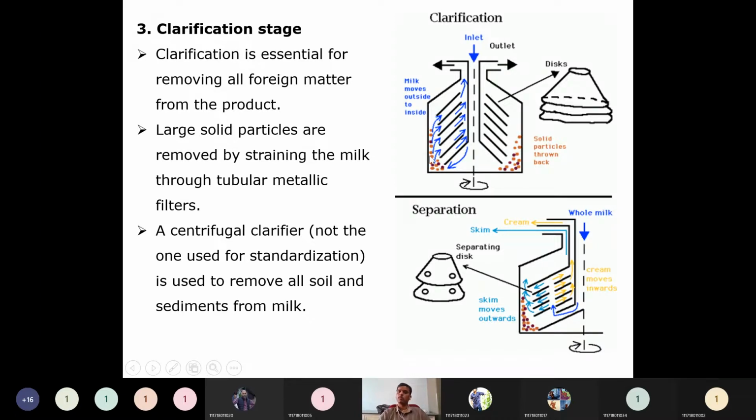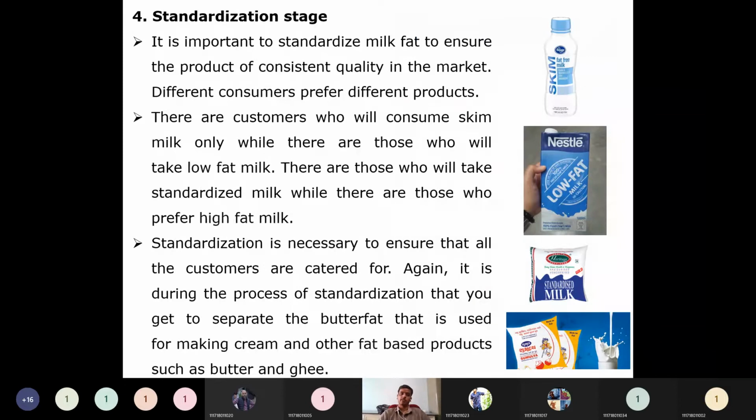Tiny particles will be removed like this. Usually the centrifugal action will be employed here. The next one is once again the standardization stage. It is important to standardize milk fat to ensure consistent product quality in the market.